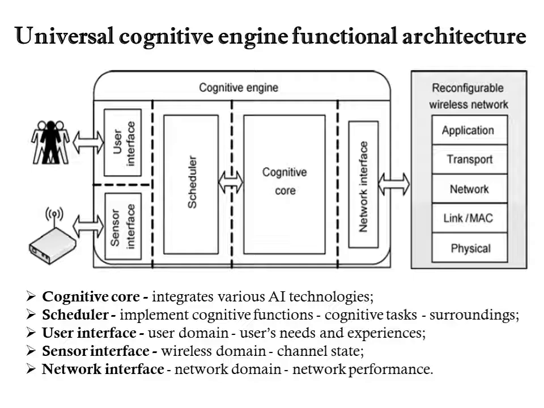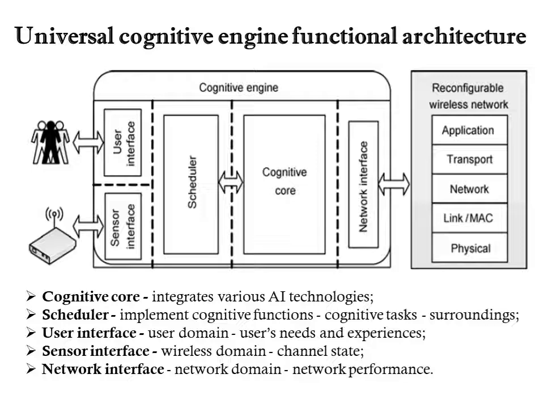The figure here shows the Universal Cognitive Engine functional architecture, which includes cognitive core, scheduler, user interface, sensor interface and network interface. The cognitive core integrates various artificial intelligence technologies. Next, the scheduler invokes and combines different technologies to implement cognitive functions and complete certain cognitive tasks in particular surroundings.